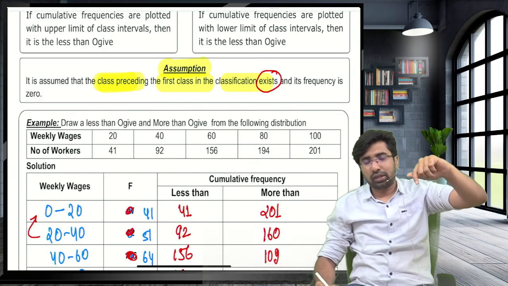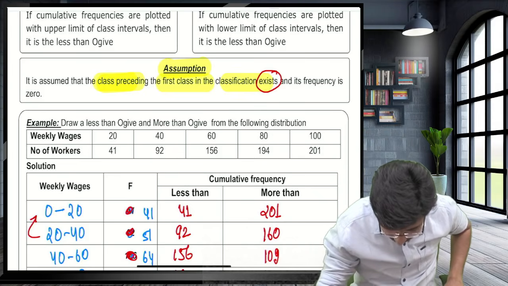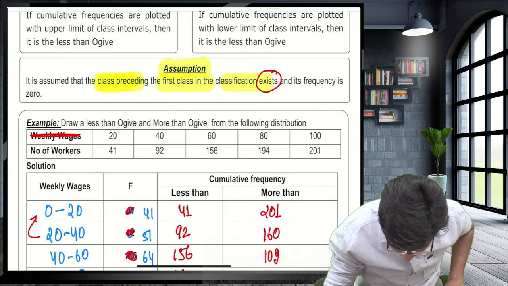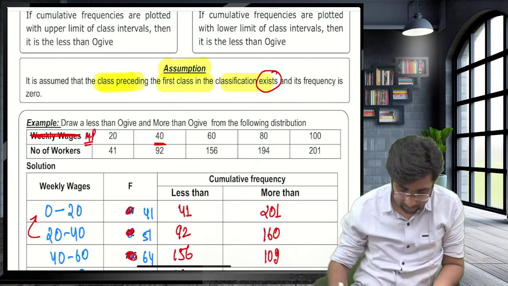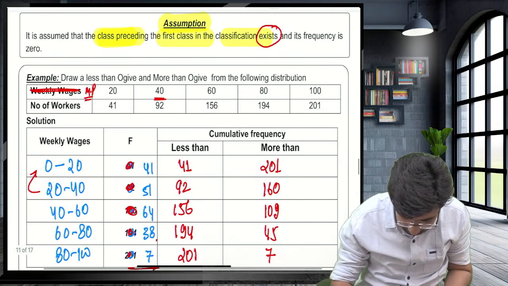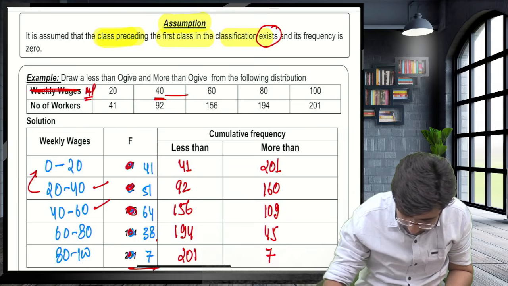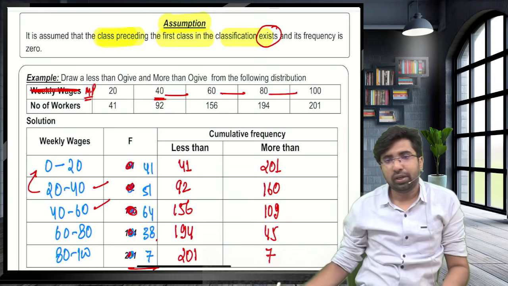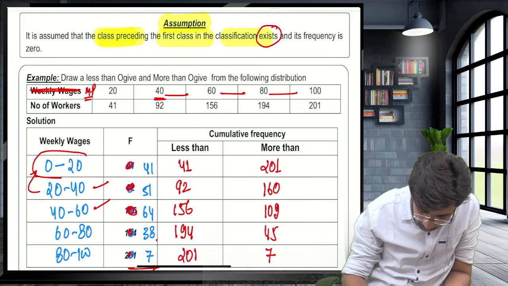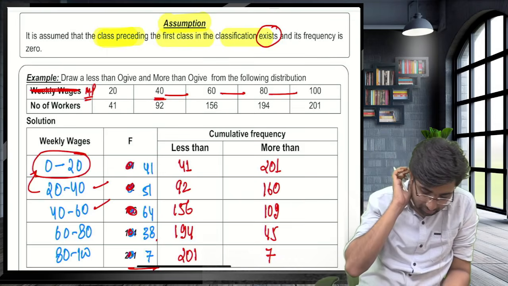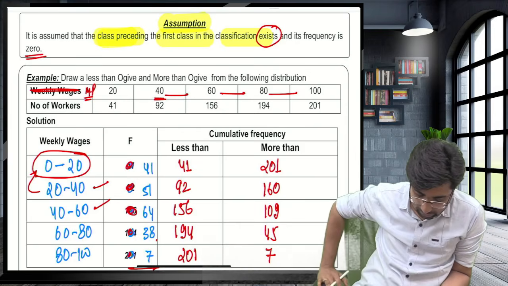Here the midpoints are given, so you will construct the class intervals: 20 to 40, 40 to 60, 60 to 80, 80 to 100. There is an assumption that one more preceding class interval exists, that is 0 to 20.